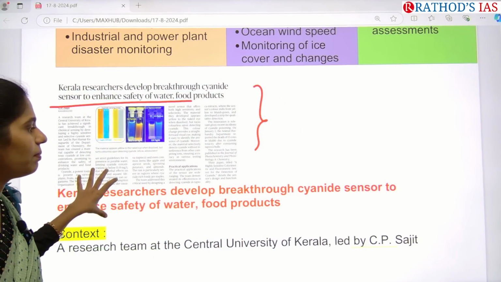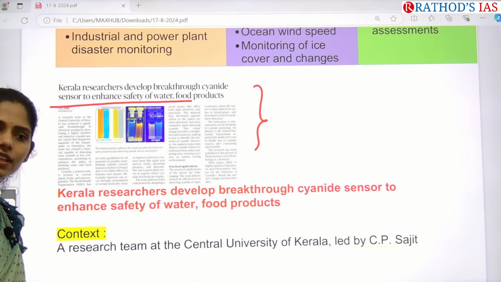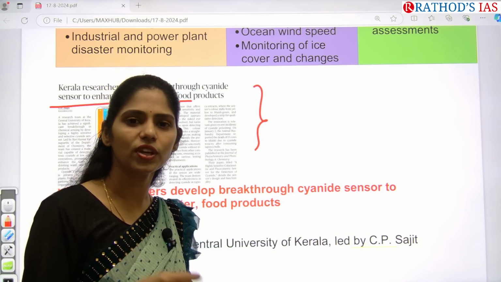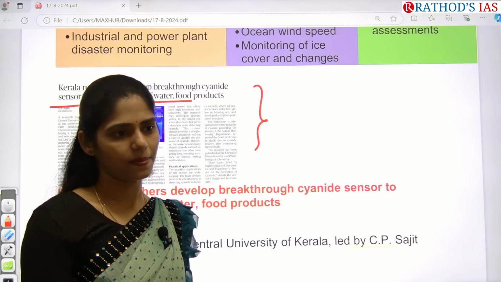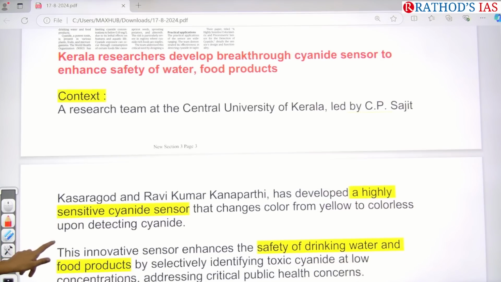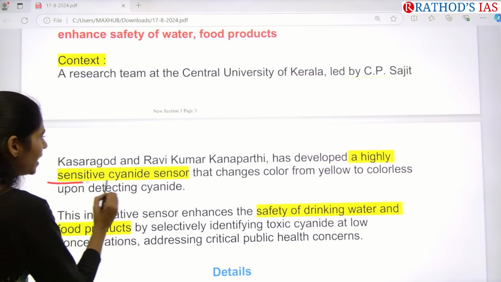So we are developing this kind of instruments which will detect even a very low amount of cyanide in foods, so that we can ensure food safety in our country. Okay, so in this research, they developed a highly sensitive cyanide sensor.